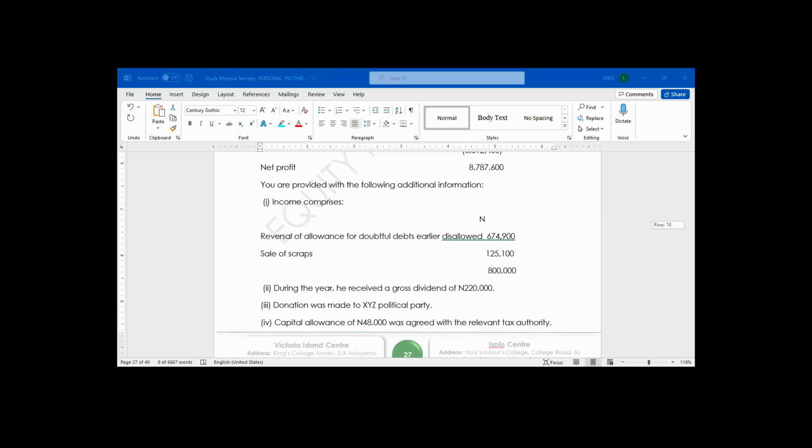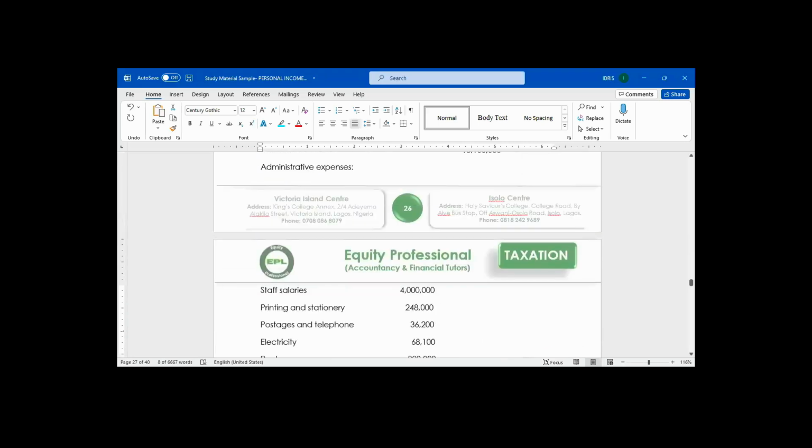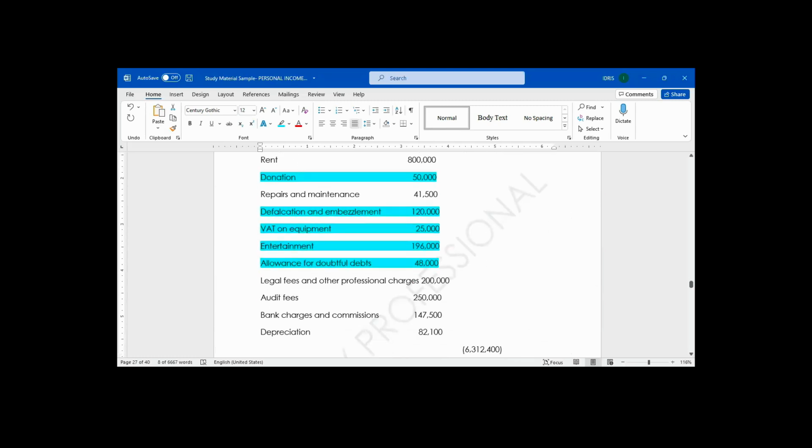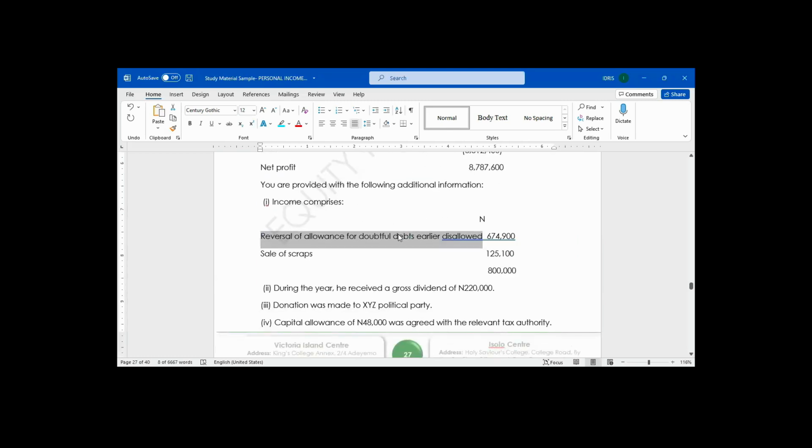Non-taxable. Why is it non-taxable? Because provision for doubtful debt is on debtors and is not part of trading income. You are right, my brother.